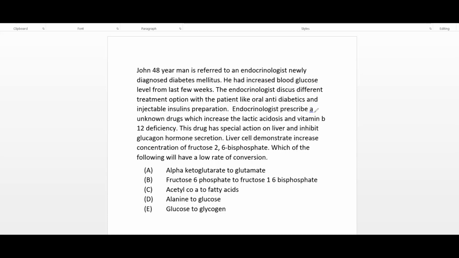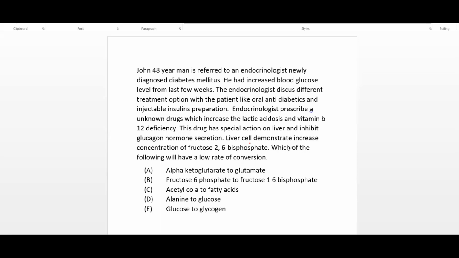The endocrinologist prescribes an unknown drug which increases the risk of lactic acidosis and vitamin B12 deficiency. This drug has a special action on the liver and inhibits glucagon hormone secretion. Liver cells demonstrate an increased concentration of fructose 2,6 bisphosphate. Which of the following will have a low rate of conversion?